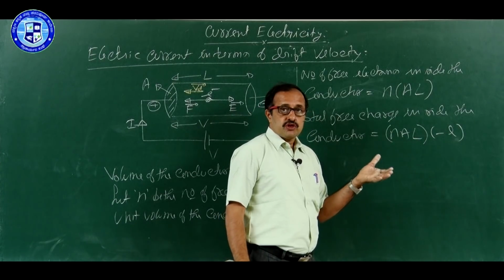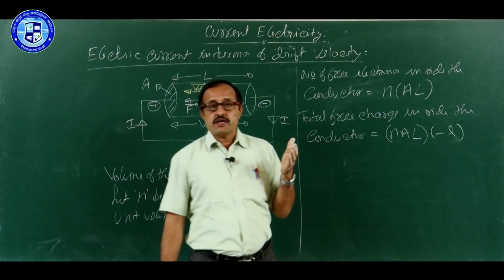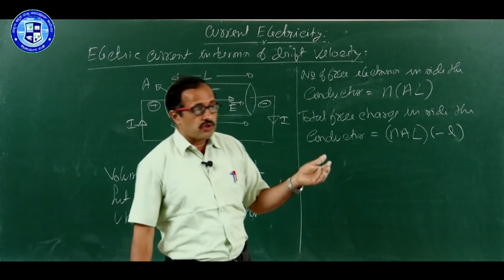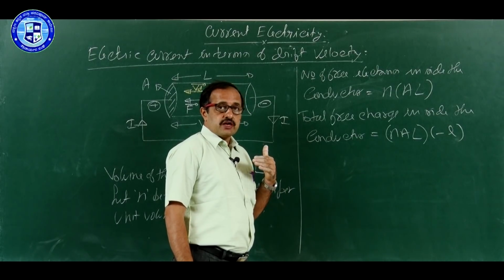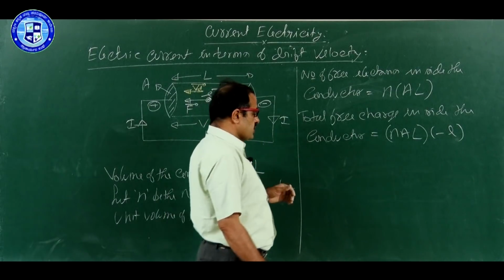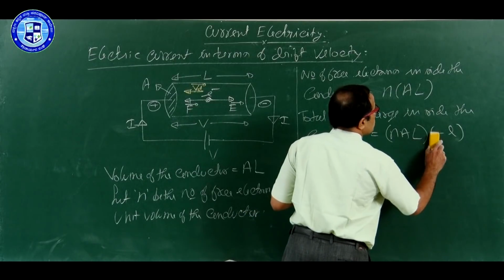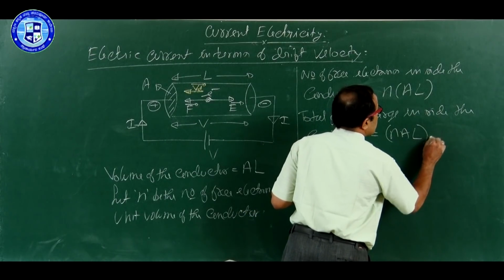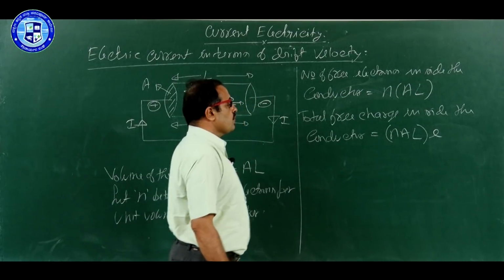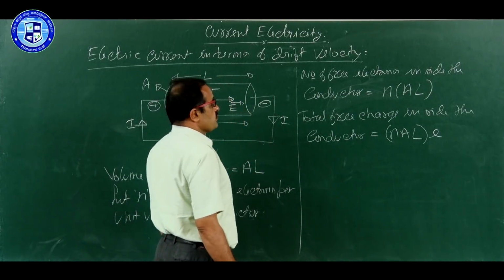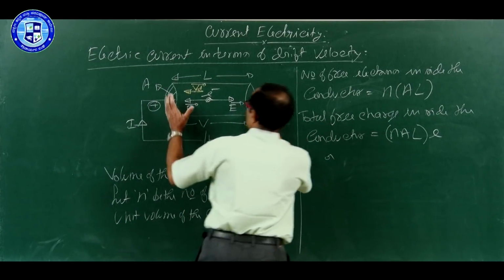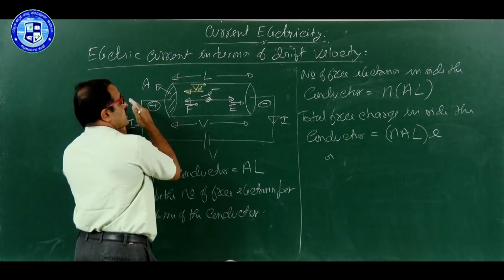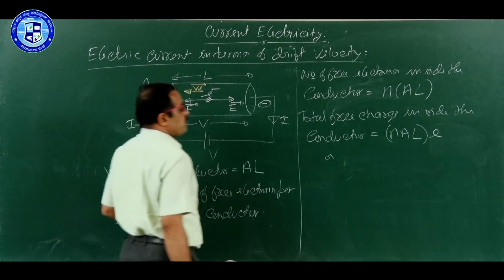The reason is we discuss electric current as a flow of positive charge. Even though the electrons are flowing, moving inside the conductor, we discuss everything in terms of flow of positive charge. Therefore, ignore the minus sign, you write E. So, N A L into E, or this much charge is ready to cross the conductor whenever you apply the PD.